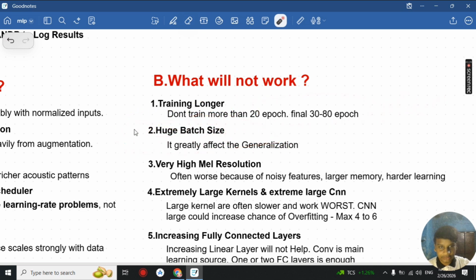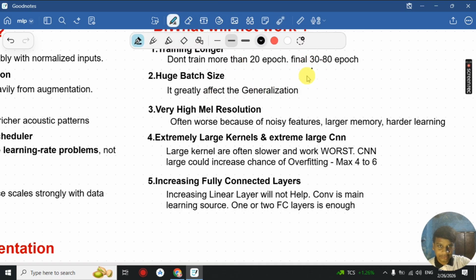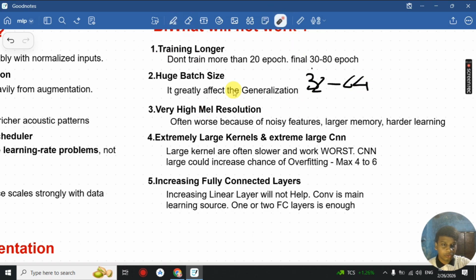Then, using a huge batch size greatly affects the final generalization. The common batch size is 32 to 64, but if you use a very large batch size, it will greatly affect generalization. Then we have high mel resolution or a high sample rate, because it often worsens the model due to noisy features, large memory use and harder learning. The same goes for the sample rate.